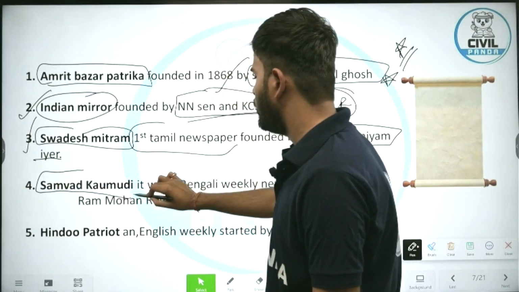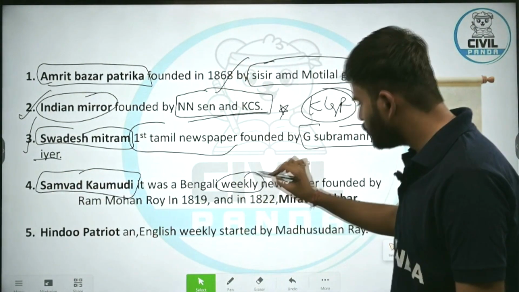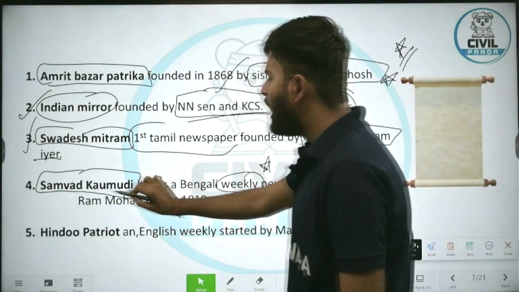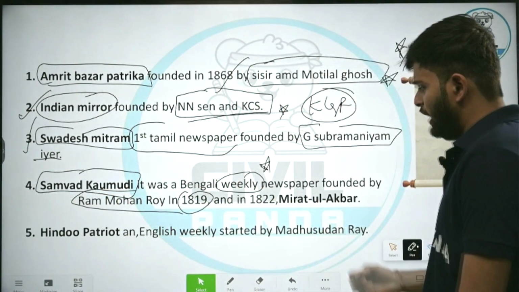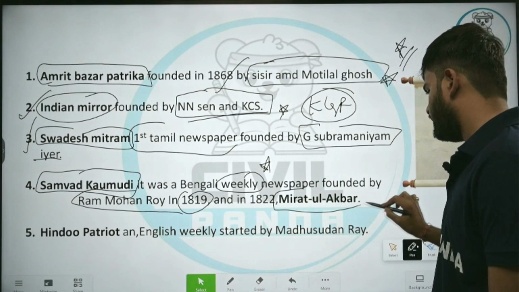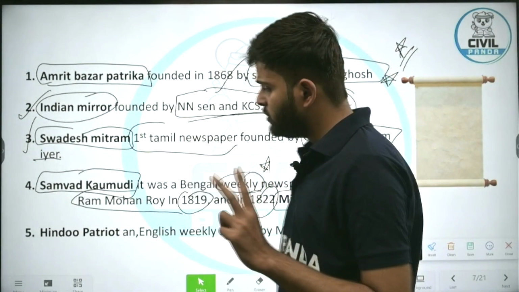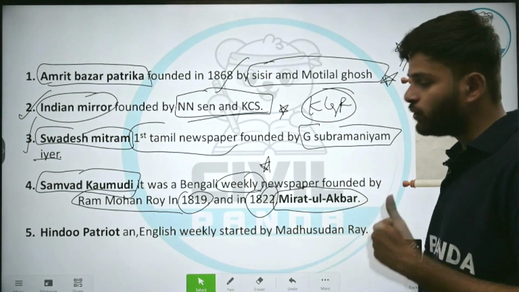Fourth, Samvad Kaumudi. Many of you have already guessed it. It was a Bengali weekly, you should remember that. It is a Bengali weekly newspaper founded by Ram Mohan Roy in 1819. Now, Mirat-ul-Akbar, 1822. These are the two important newspapers founded by Raja Ram Mohan Roy, that is Samvad Kaumudi and Mirat-ul-Akbar.